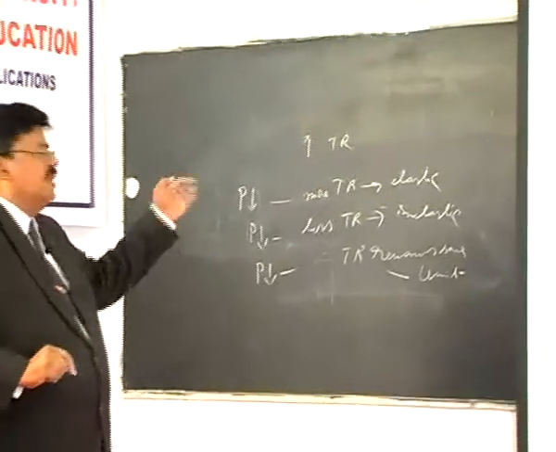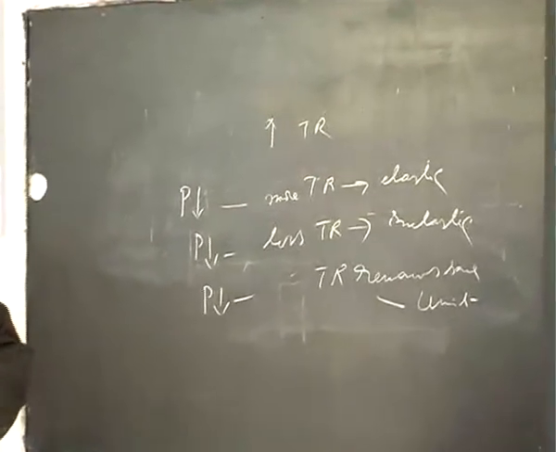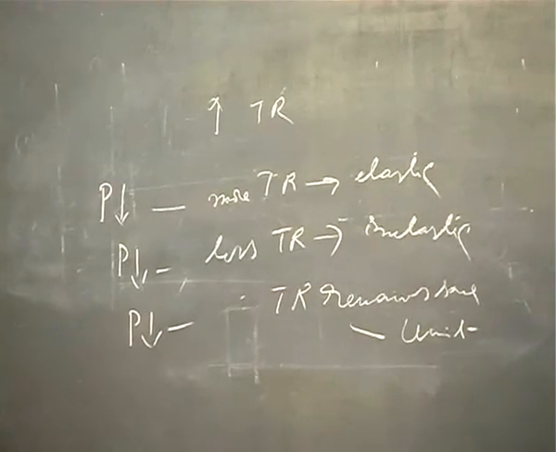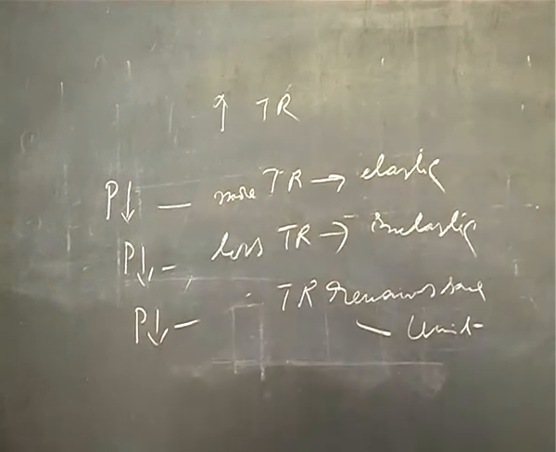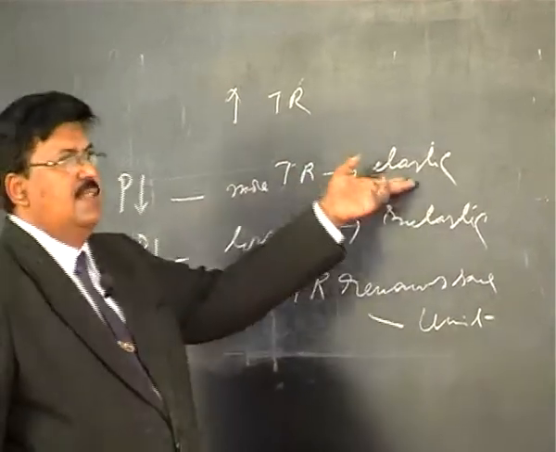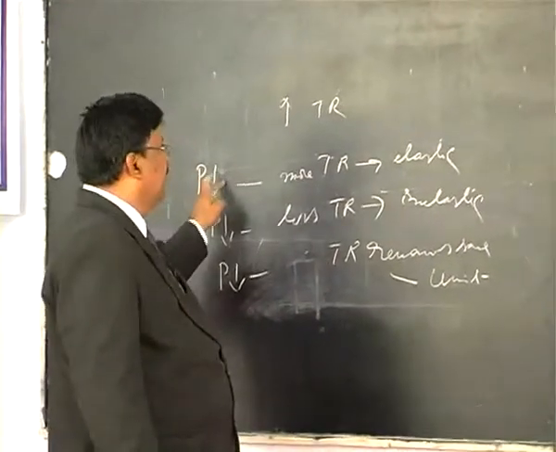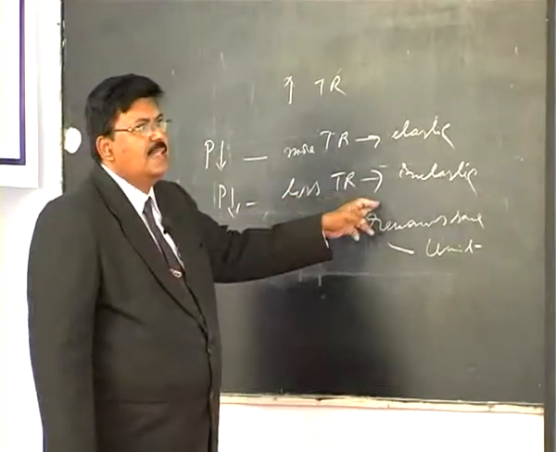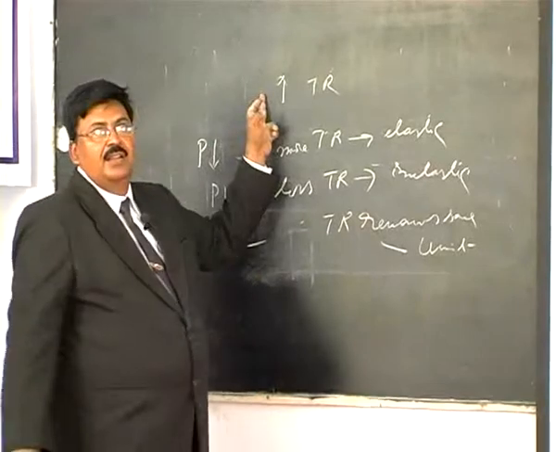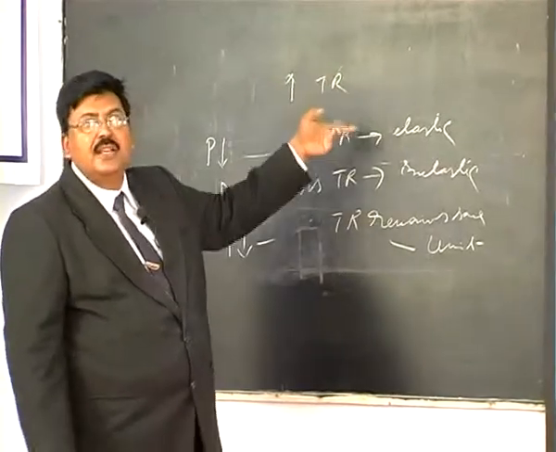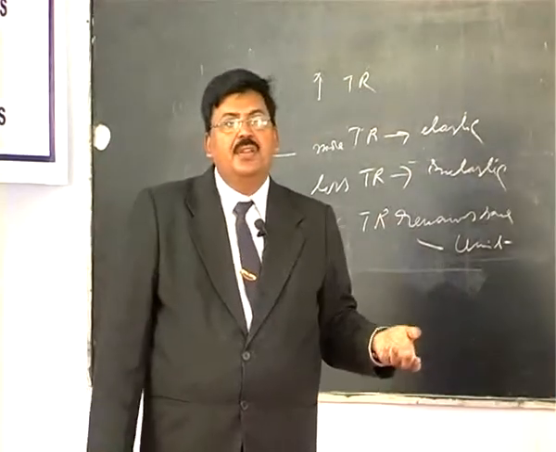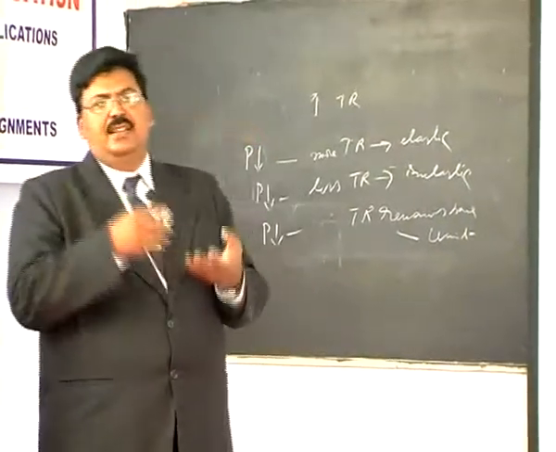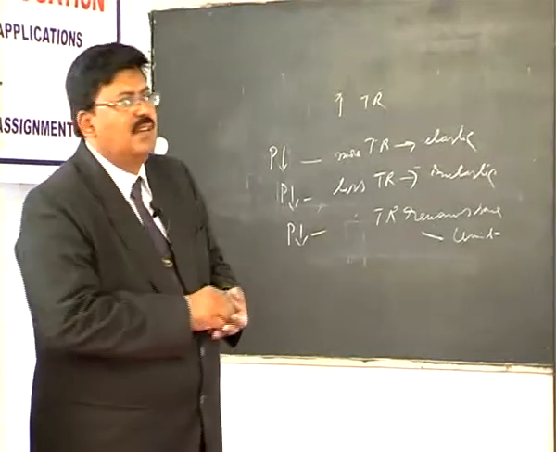So he wants to increase his total revenue, and for that he wants to use price manipulation as a weapon. Depending on the elasticity, he has to use the price. For example, if the demand for his product is elastic, he has to decrease his price to get more revenue. If demand is inelastic, he has to increase price to get more revenue. And if demand is unit elastic, there is no use of either increasing or decreasing. His total revenue remains constant.